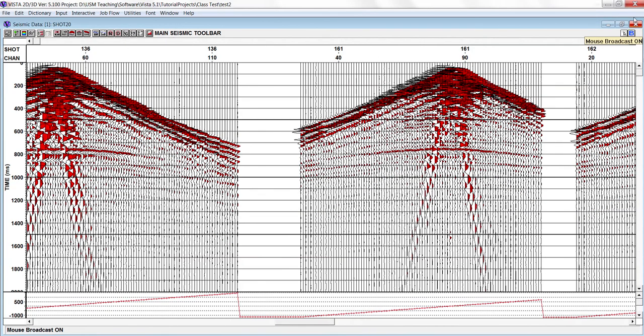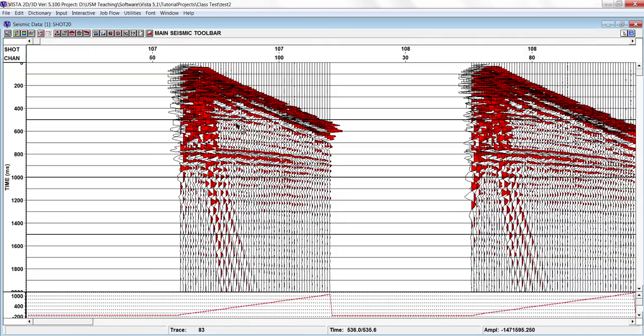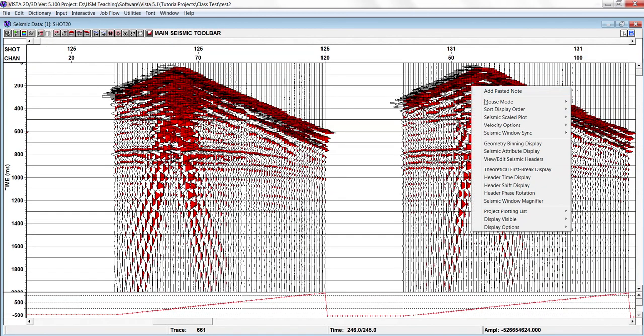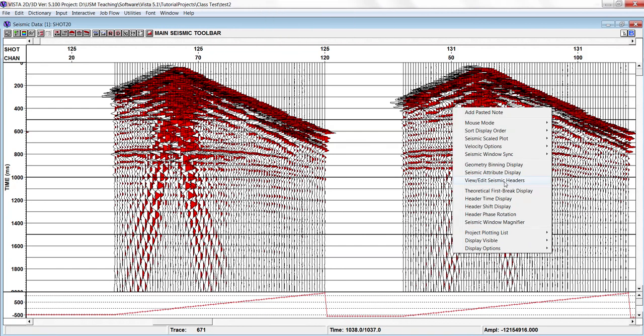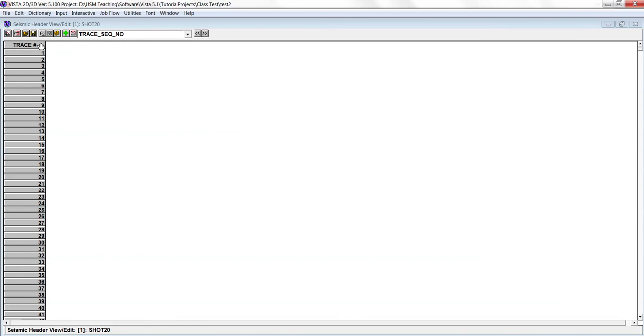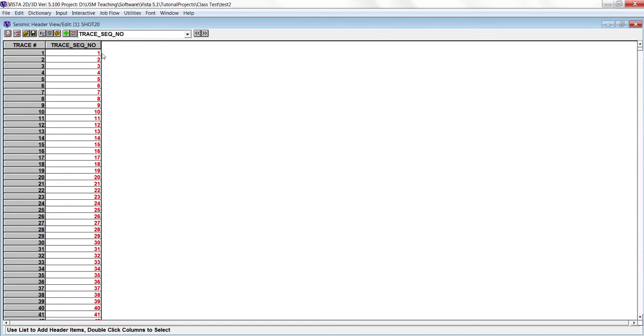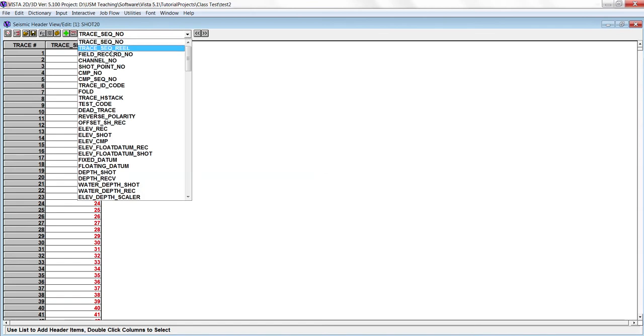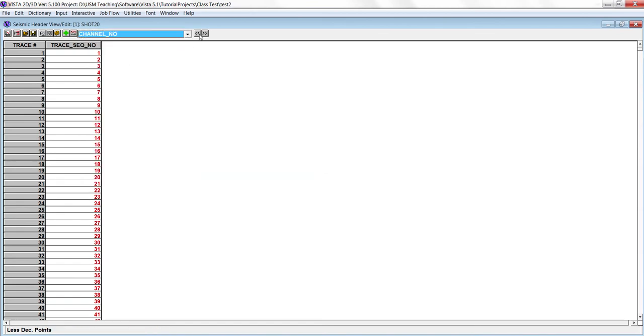So close this one and reopen the seismic data again. And then here you can right click. So here we are talking about view edit seismic header. So we can right click on the data and click on the view edit seismic header. So now you have the trace number, then trace sequential number is the same. Then you can add channel number,